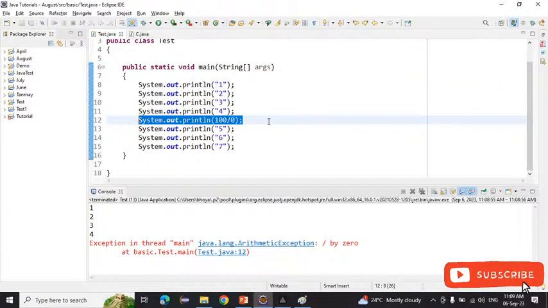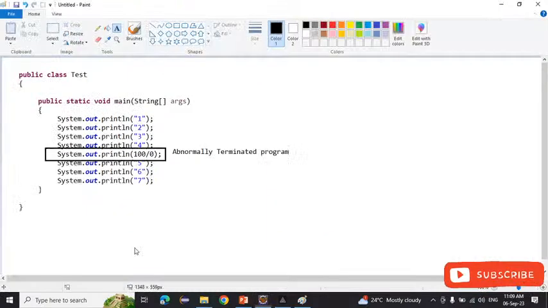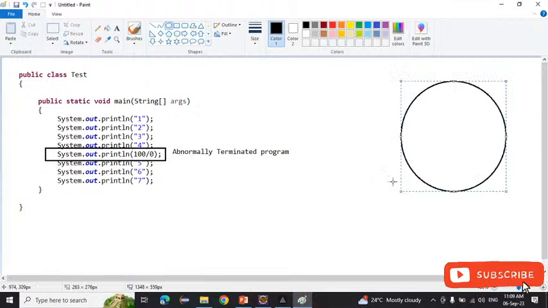So what JVM will do first, it will abnormally terminate the program, and after that it will create an object. In whatever method the exception occurs, that method will create an object. Okay, in which method did the exception occur?